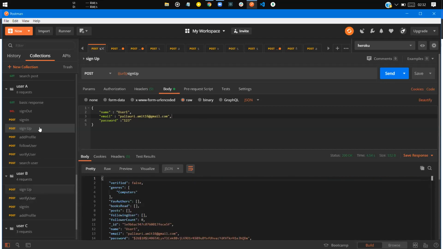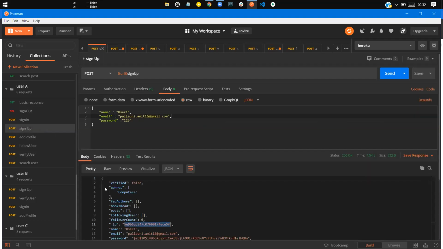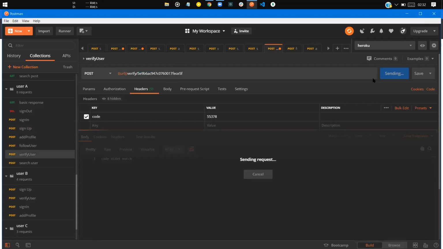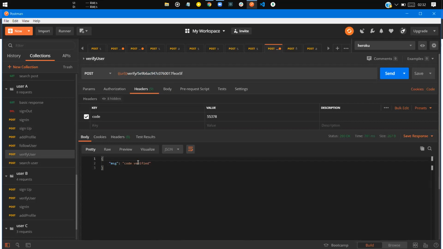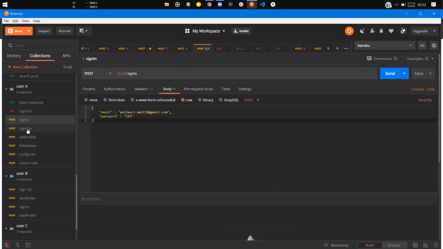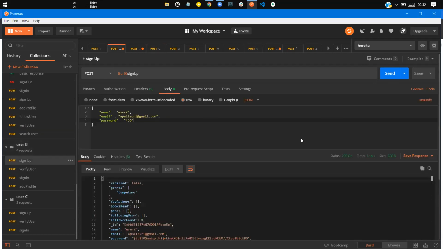Yeah, I got the code, 5537, right? Yeah, I have to provide the user ID also, so that it could see which user has been verified. Yeah, as you can see, the code is verified. Now I can sign in. Let's see, what was the password? 123. All right, so let me sign in first. Yeah, I have logged in.